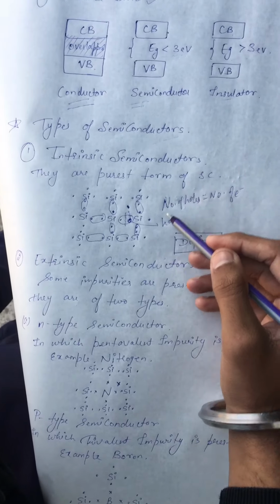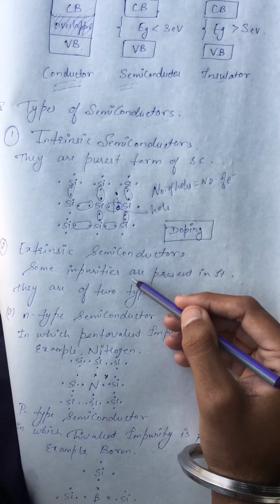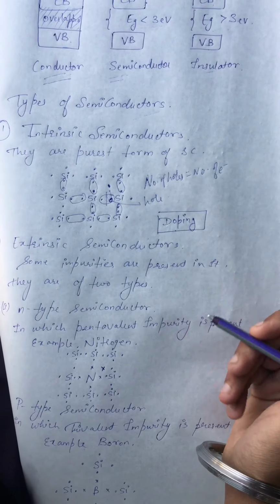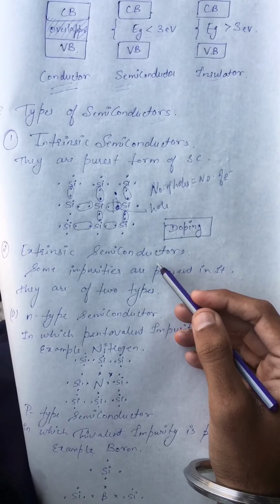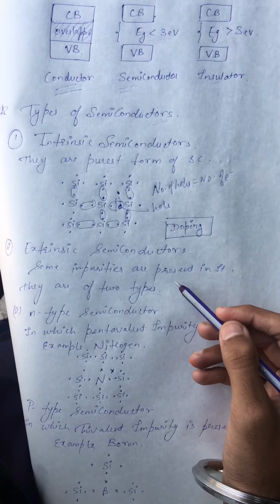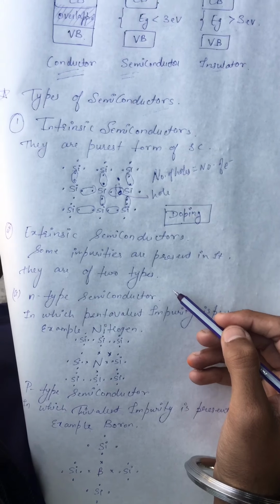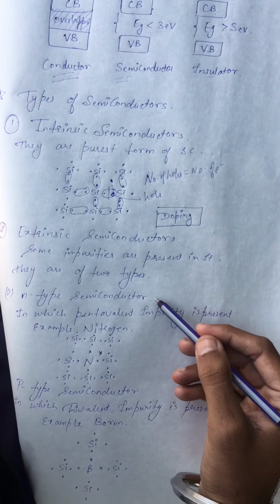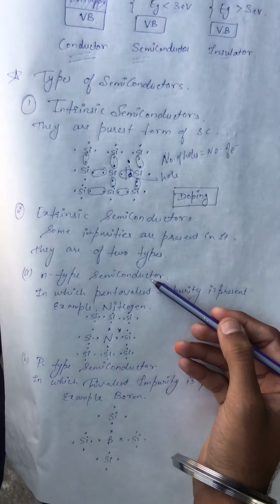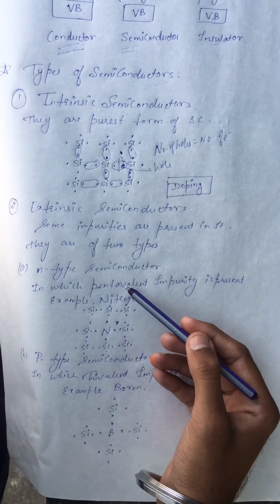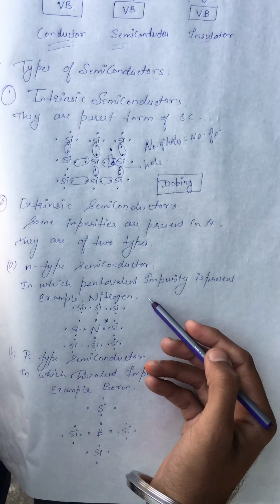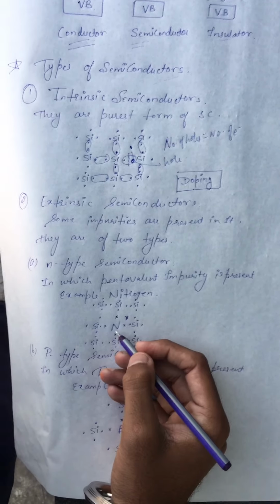Now we take the case of extrinsic semiconductor. There are some impurities present in this type of semiconductor. There are two types of extrinsic semiconductor. First one is n-type semiconductor and second one is p-type semiconductor. So what is an n-type semiconductor? In an n-type semiconductor, there is a pentavalent impurity present in it. Pentavalent impurity means there are 5 electrons in the outermost shell.